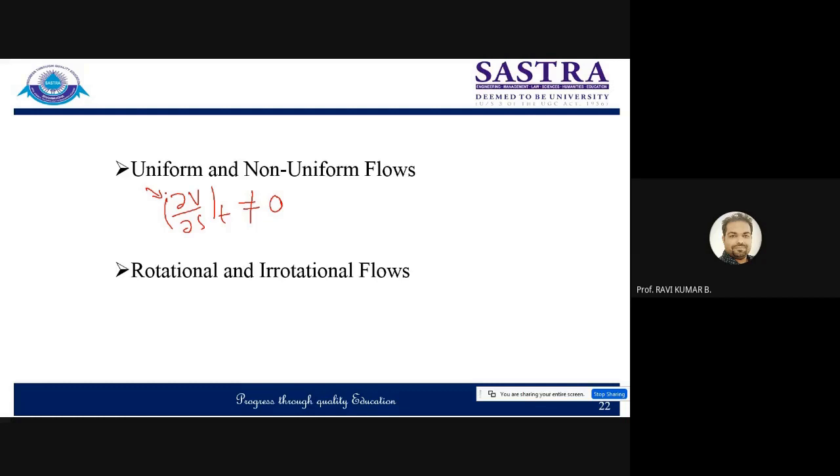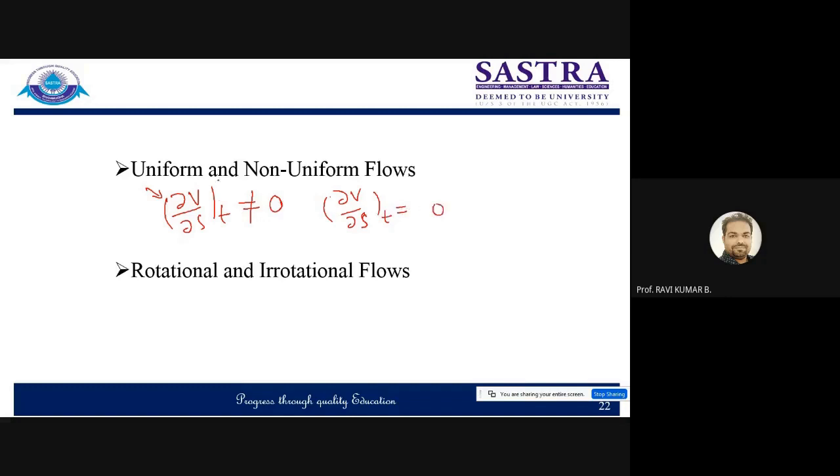An example of this, you can say, is fully developed flow in a pipe, which is an example of uniform flow. So velocity is now fixed for fully developed flow. But developing flow will not be considered as uniform flow. In that case, velocity is varying. That is called non-uniform flow. So the opposite of this is known as non-uniform flow. Non-uniform flow is a flow in which velocity at a given instant varies with respect to the space coordinate. So ∂V/∂s at a given time is not going to be zero.